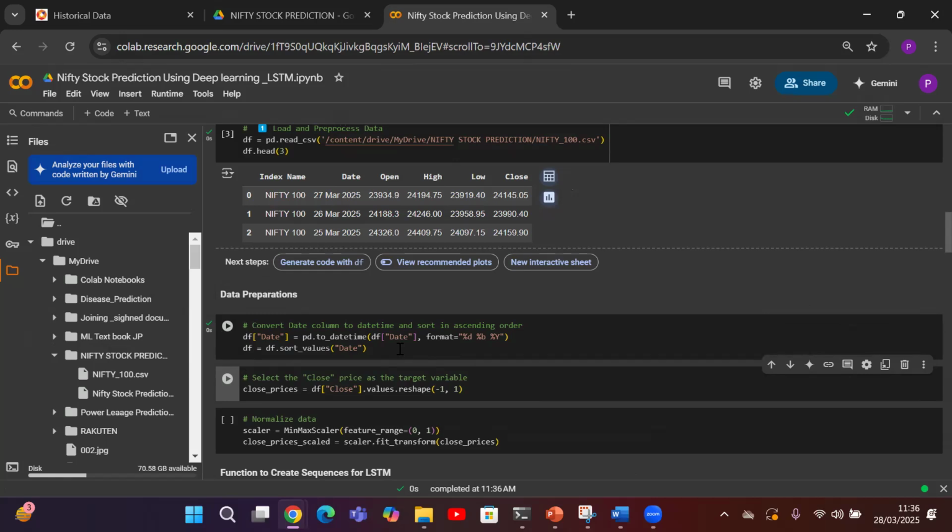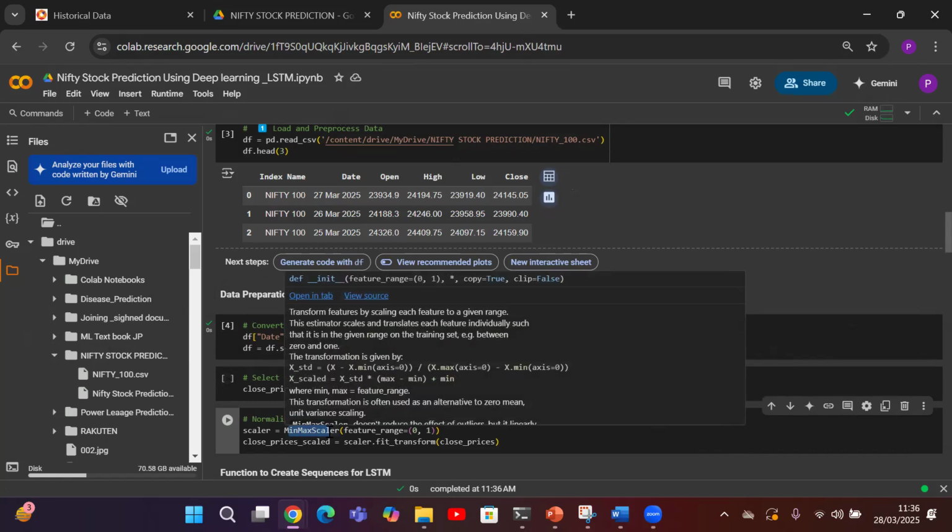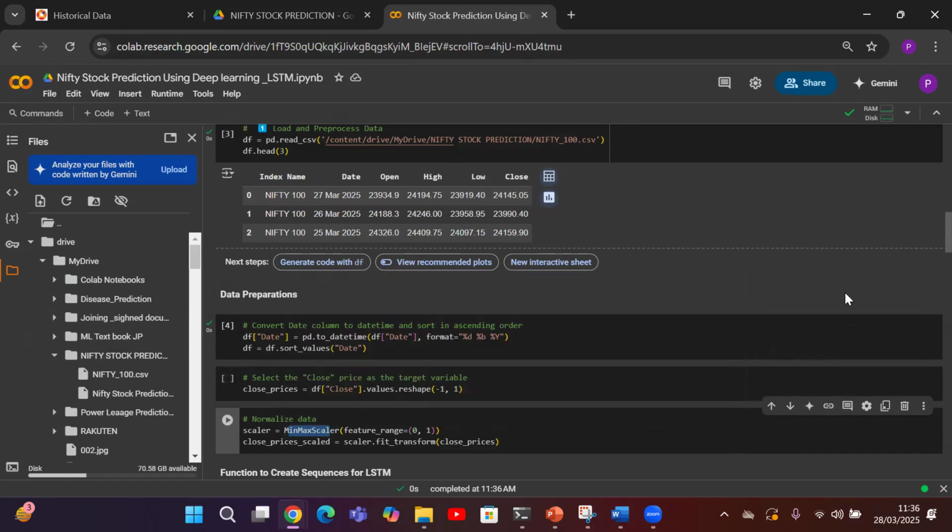Now, after converting the date column, we are going to normalize the data between 0 and 1 using the function called MinMaxScaler. You can see this is the MinMaxScaler. So why do we need to normalize? It's very important. LSTM works better with small numerical values. Sometimes the price data will be large, so LSTM works best with small numerical values. So we need to scale the data between 0 and 1. There are also some other functions available other than min-max. I am taking the target value in this case. So what is my target?